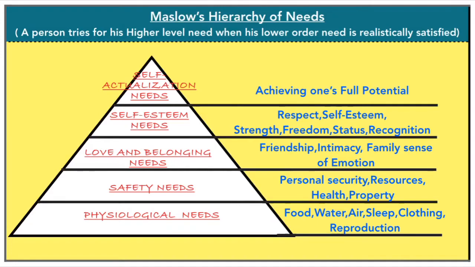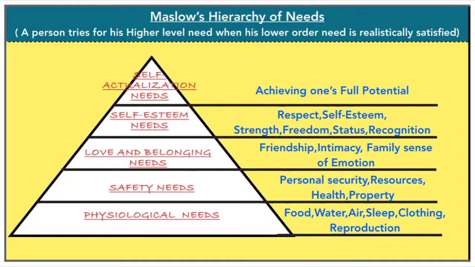So a person tries for a higher level need when his lower level needs, called the physiological needs, are realistically satisfied. Here, according to Maslow's hierarchy of needs, there are 5 levels in this pyramid, namely physiological needs, safety needs, love and belonging needs, self-esteem needs, and self-actualization needs. So we are going to move from bottom to top. First comes the physiological needs. The physiological needs are the basic needs of human beings. Example: food, water, air, sleep, clothing, and reproduction.